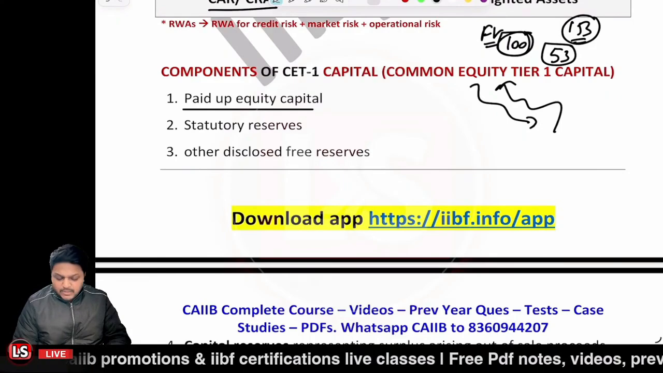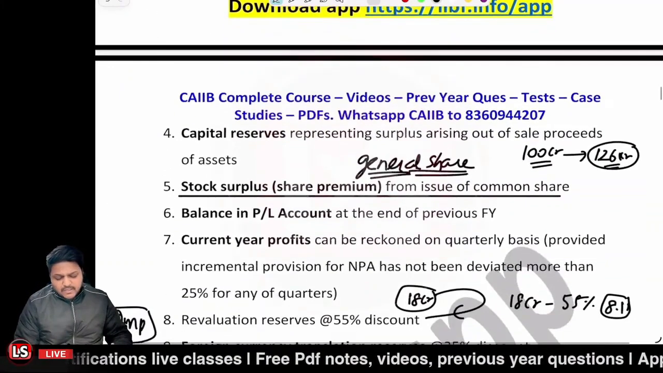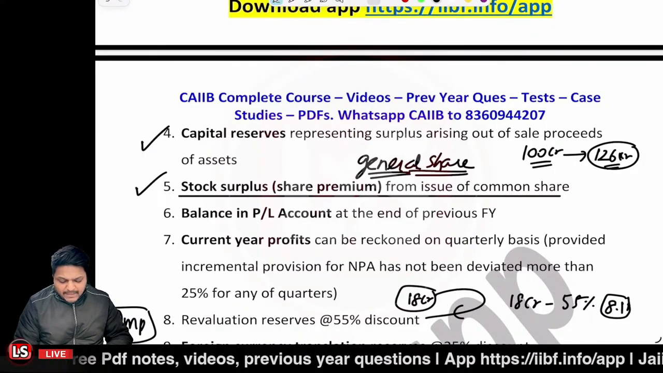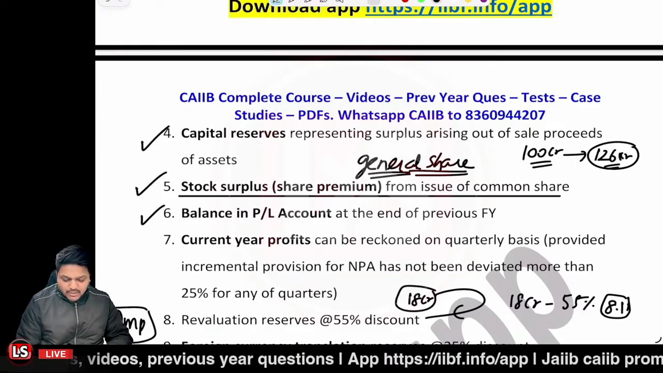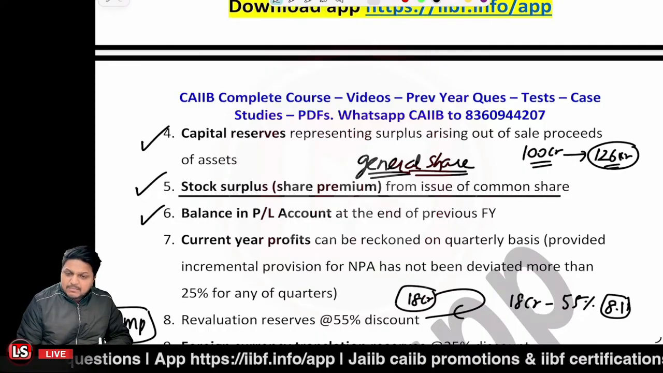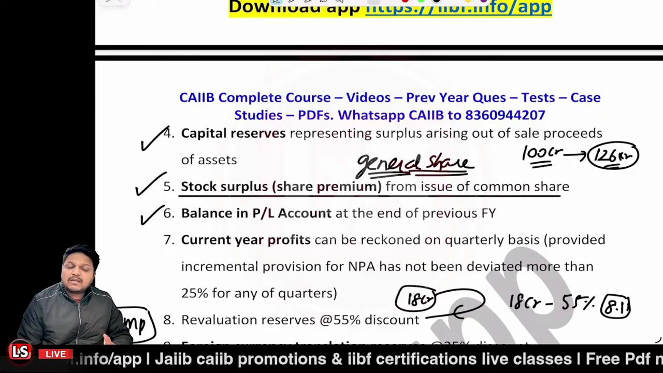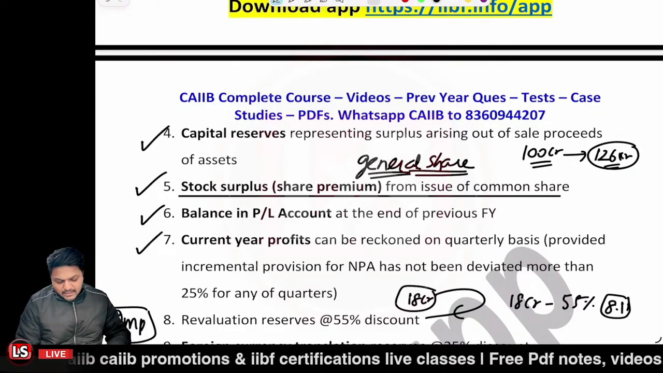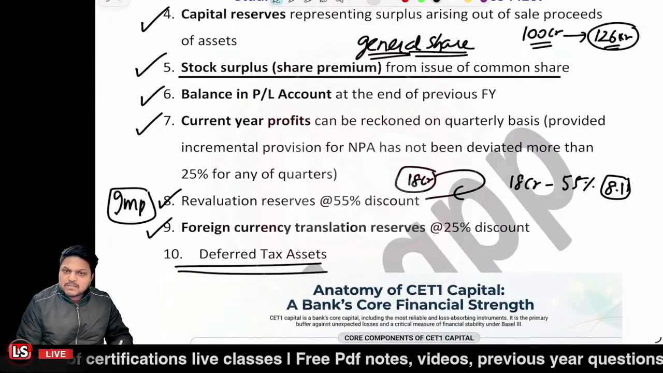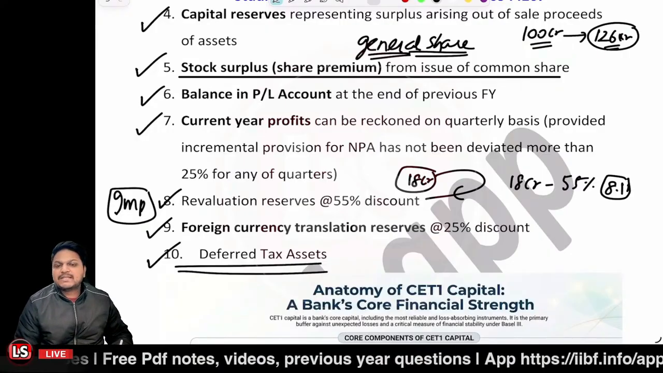First component is paid up equity capital, statutory reserves, any disclosed free reserves, capital reserves from sale of capital assets, stock surplus if any, balance of the profit and loss account from the previous financial year. Current year profit and loss account can also be reckoned on a quarterly basis, but the condition is that quarter to quarter NPA should not deviate more than 25%, then it can be considered. Revaluation reserves at 55% discount, foreign currency translation reserves at 25% discount, and deferred tax asset can also be a component of the CET1 capital. Is that clear so far?